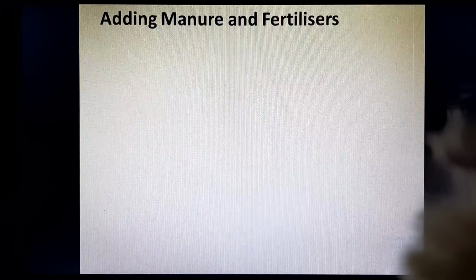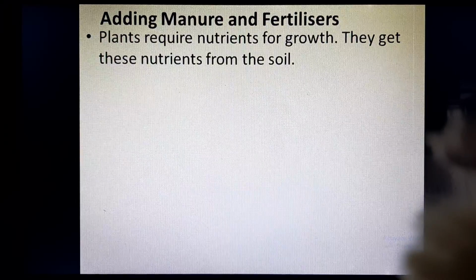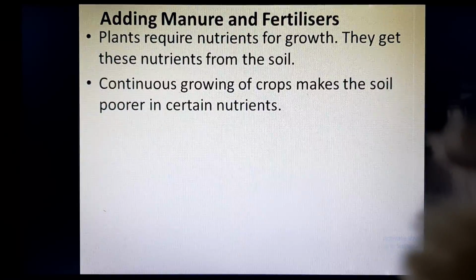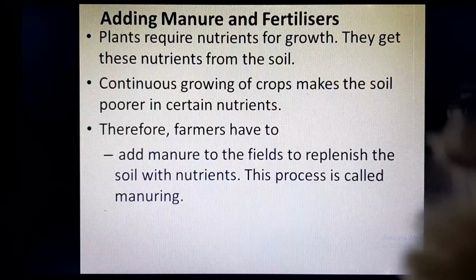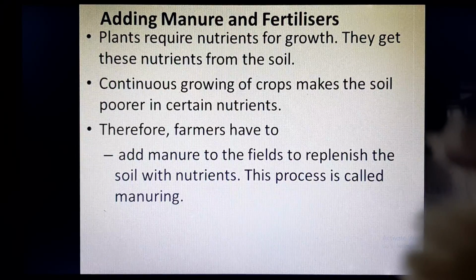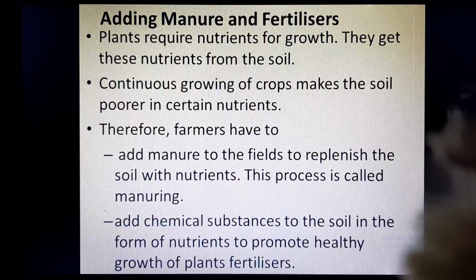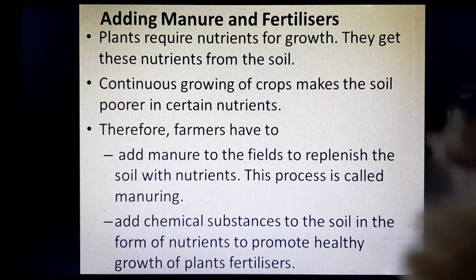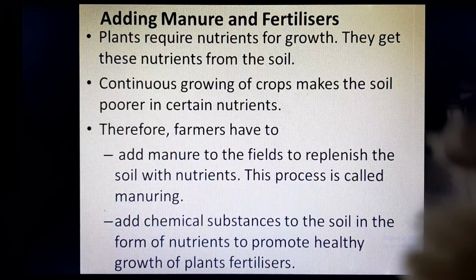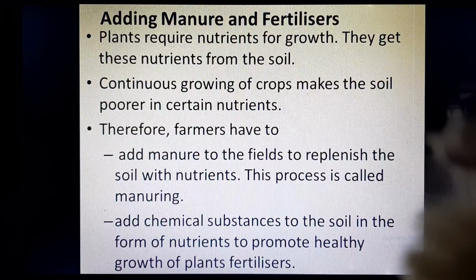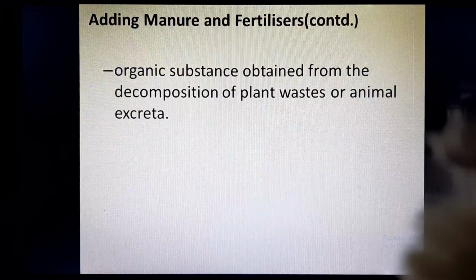Now next is adding manure and fertilizers. Plants require nutrients for growth, we know this, and they get these nutrients from the soil. So we need to replenish the soil. Therefore, farmers have to add manure to the fields so that the soil can be replenished with nutrients, and the adding of manure to the field is called manuring. Now when a chemical substance is added to the soil in the form of nutrients so that healthy growth of plants can be promoted, they are called fertilizers. So from this we can say that manure is a natural product, whereas fertilizer is a chemical product.